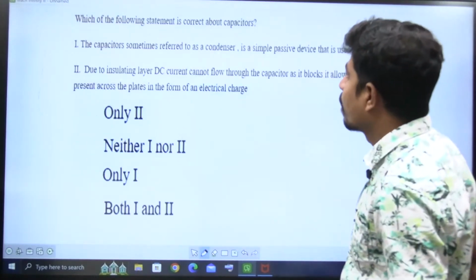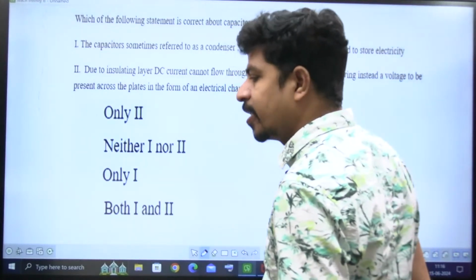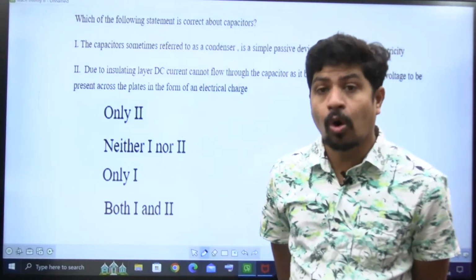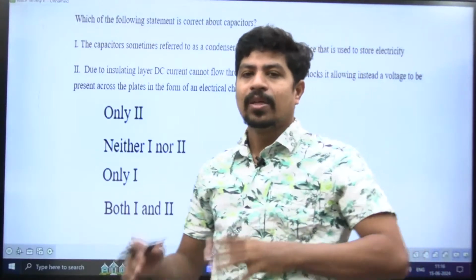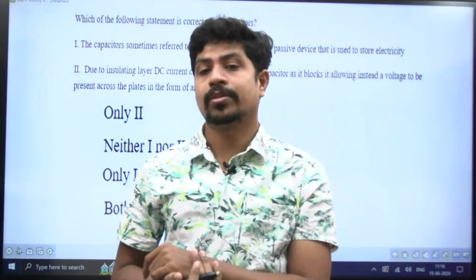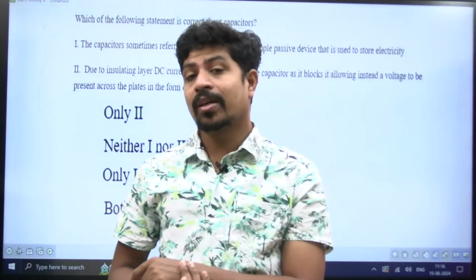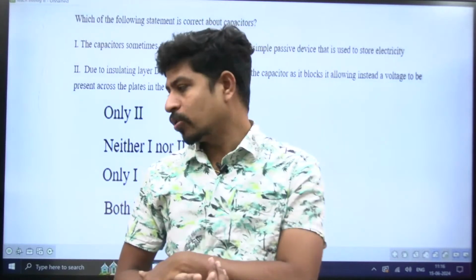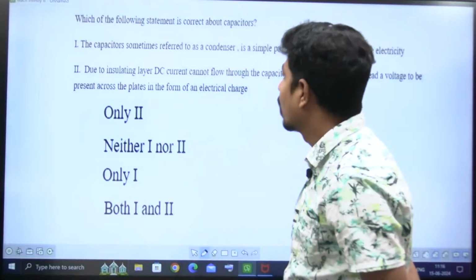Next question. Which of the following statements is correct? Achut, it is not C. It is 4 only. Both are correct. Starting current is low when compared to squirrel cage induction motor, but it is still 2 times more. See, in any motor, starting current is very high, 20-30 times more than full load current. But here with the help of resistance we are controlling the current, and making the starting current only 2 times more than full load current. Achut, you got my point? Please acknowledge in the chat box. I'll go further. Next question.